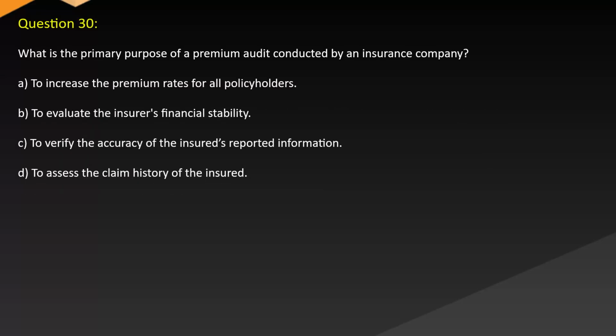Question 30. What is the primary purpose of a premium audit conducted by an insurance company? A. To increase the premium rates for all policyholders. B. To evaluate the insurer's financial stability. C. To verify the accuracy of the insured's reported information. D. To assess the claim history of the insured.